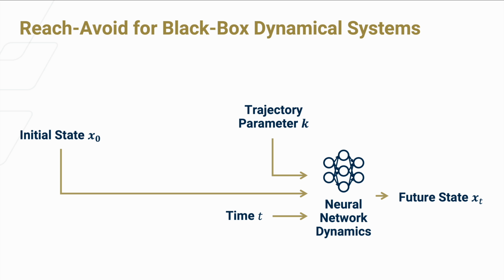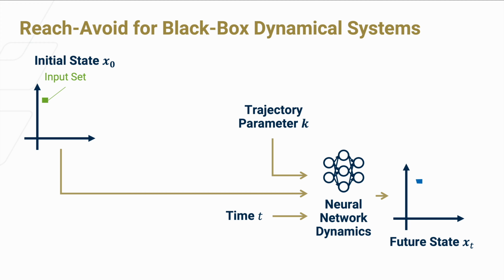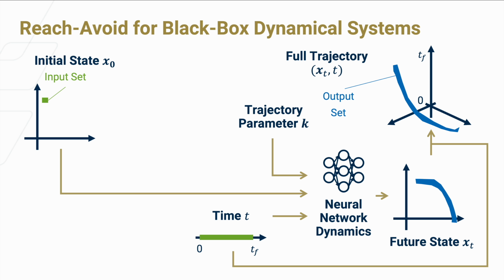Again, if the initial state is anywhere within some set, then it reasons that the future state is also bounded within some sets. Now, because we want to certify safety for some length of time from 0 to some final time tf, we can also consider the time as a set. This would draw out the trajectories in the future state. A different way to understand this is to treat time as a separate axis, so we can see how the trajectories evolve as time increases.